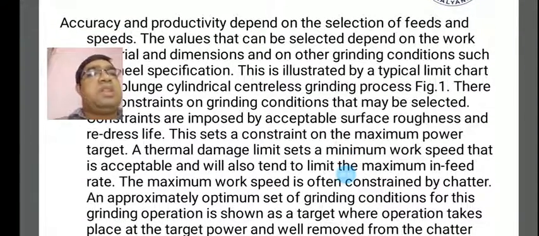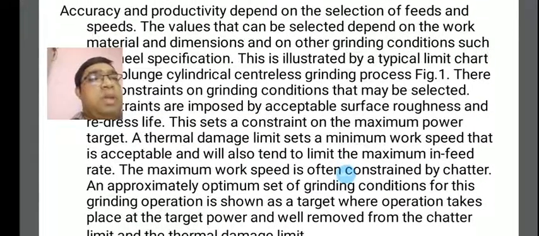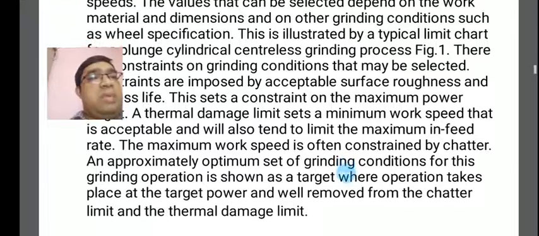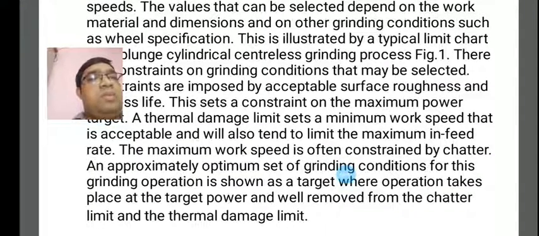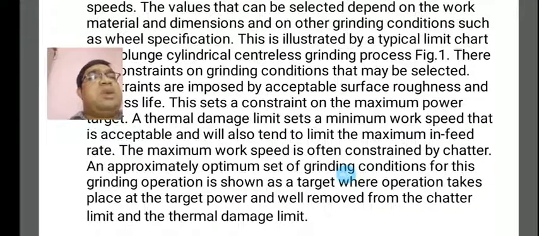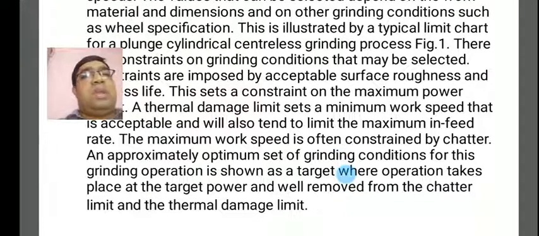The thermal damage limit sets the maximum work speed that is acceptable, and also tends to limit the maximum infeed rates. The maximum work speed is often constrained by chatter. Chatter comes from vibrations, and due to these vibrations, chatter is found to constrain the maximum work speed.